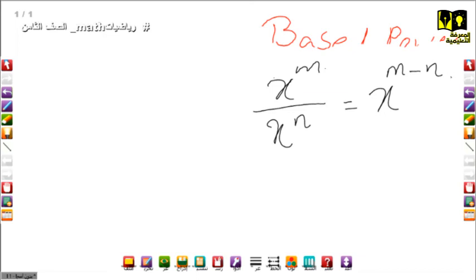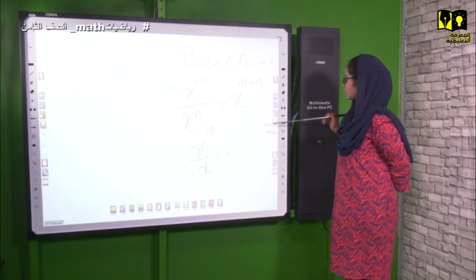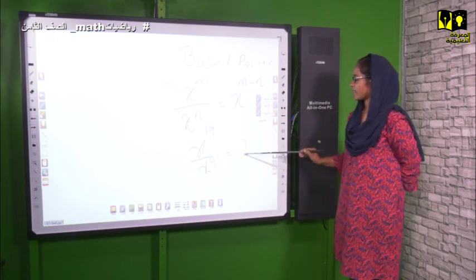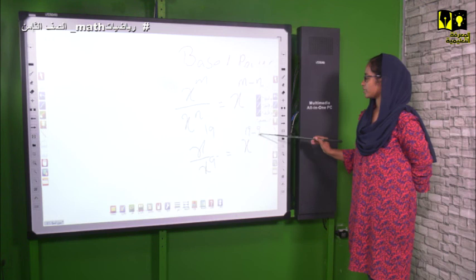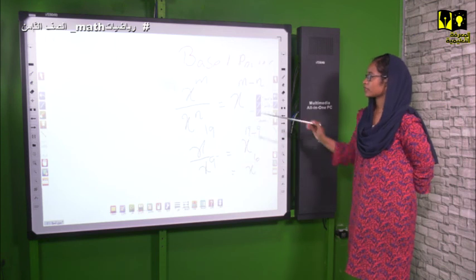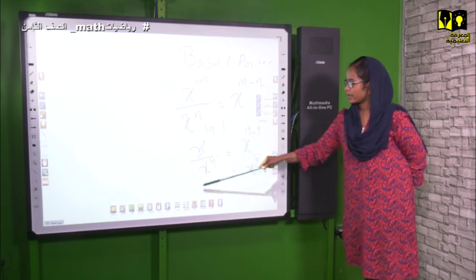If we take them as numbers, it is x to the power 9 over x to the power 2. So we can make it easy. Here 19 and here make it 9, to be simple for you. So it is x to the power 19 minus 9, which equals 10.